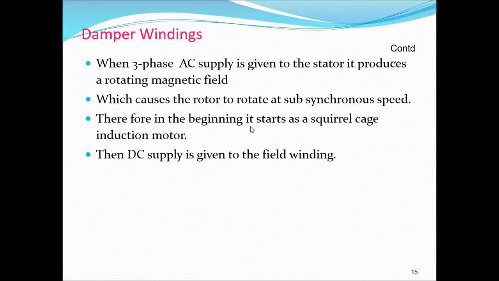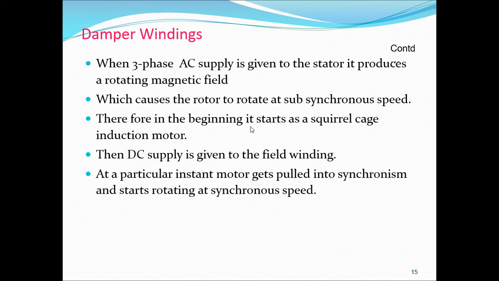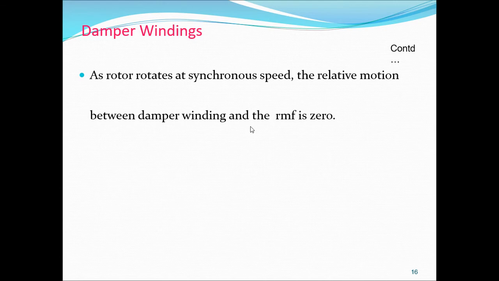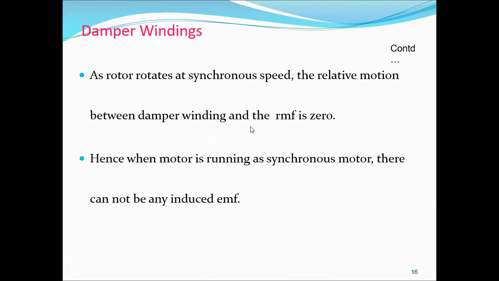Then DC supply is given to the field winding. At a particular instant, the motor gets pulled into synchronism. That means the rotor poles and the stator magnetic poles are locked to each other and start rotating at synchronous speed. As the rotor rotates at synchronous speed, the relative motion between the damper winding and the EMF is zero.